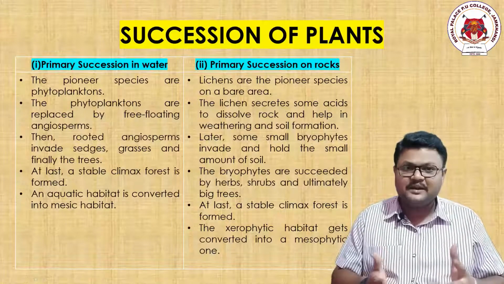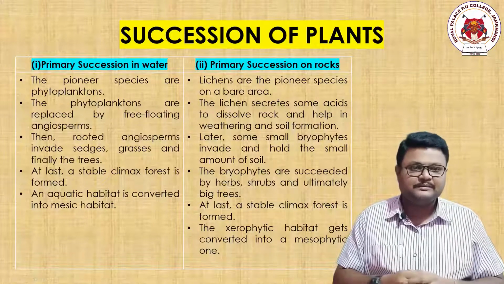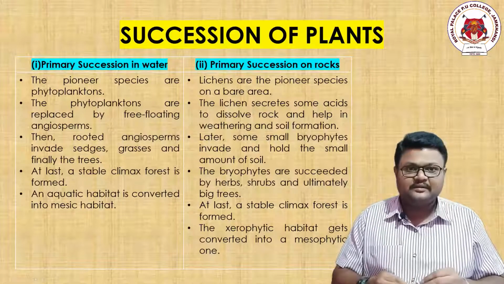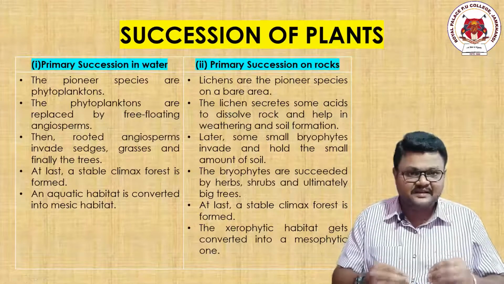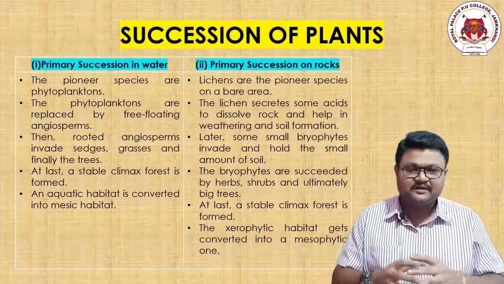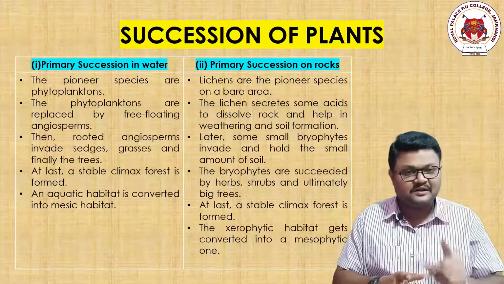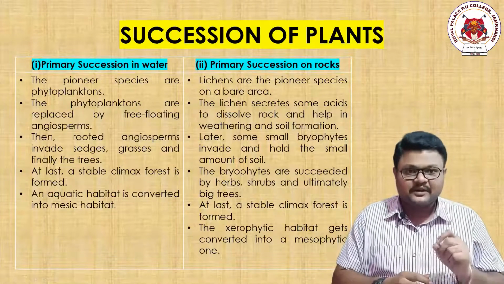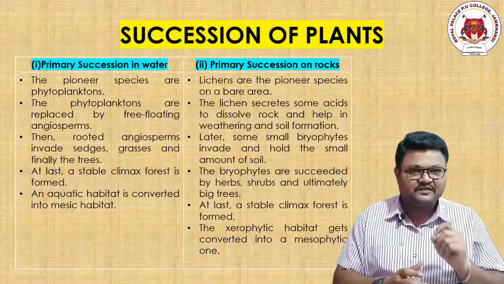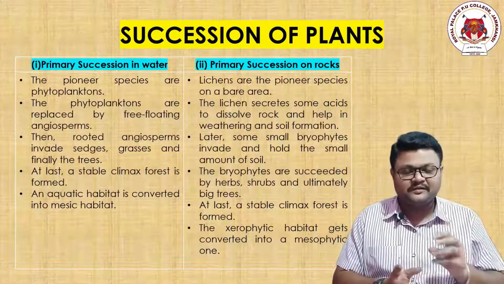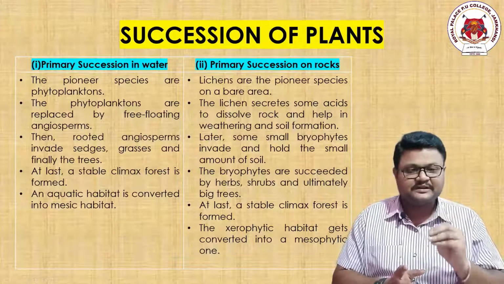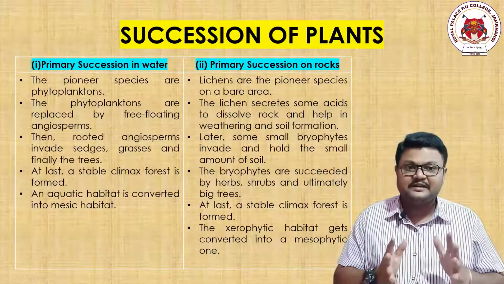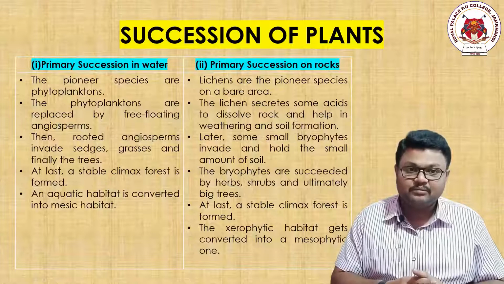So that was a bare area, nothing was present. And in that empty area, if any organism comes and starts its life activities and becomes a member of that area, those first organisms are called the pioneer members. So in primary succession in water, the first members are called the pioneer species, and here they are the phytoplanktons.